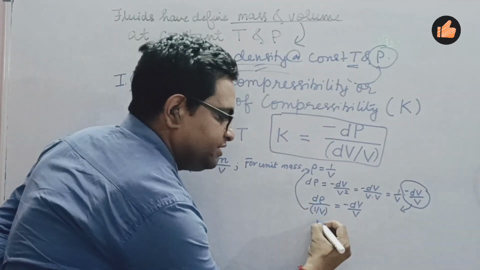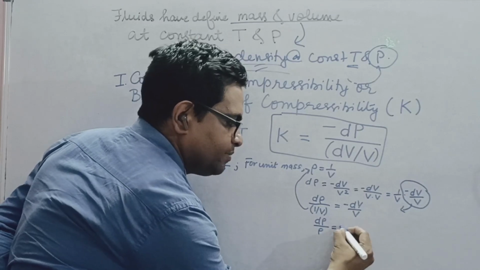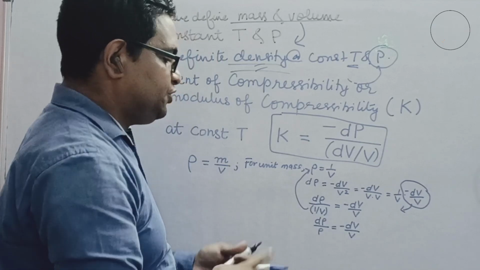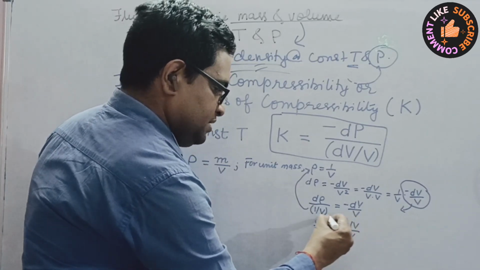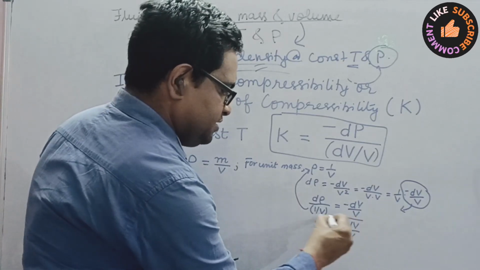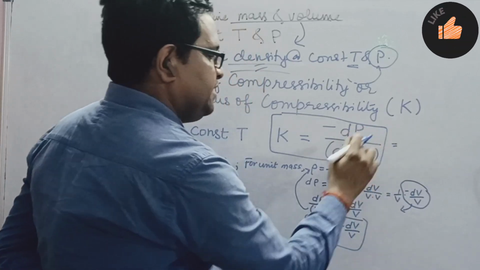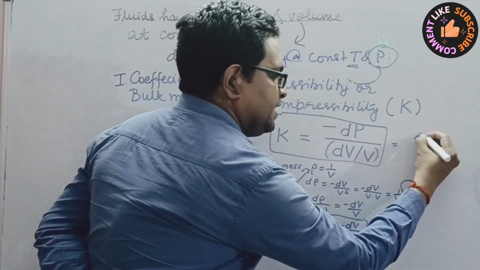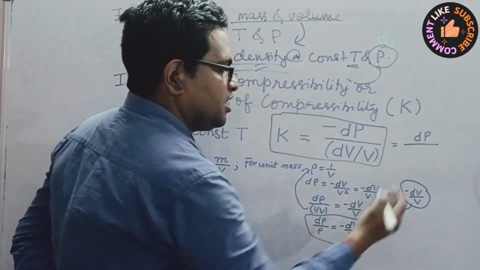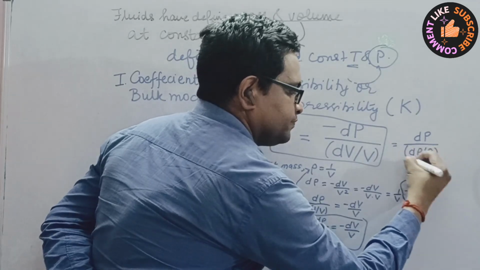So we can rewrite this as d rho by rho is equal to minus dV by V. So we will use this for our definition, and we can rewrite our expression for K, instead of minus dV by V, as dP upon d rho by rho.